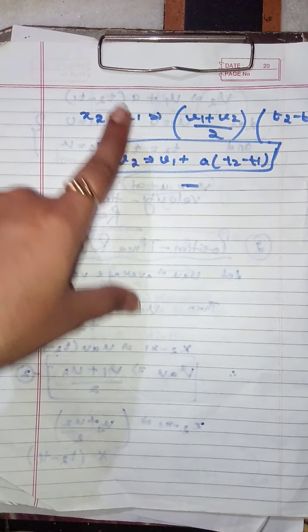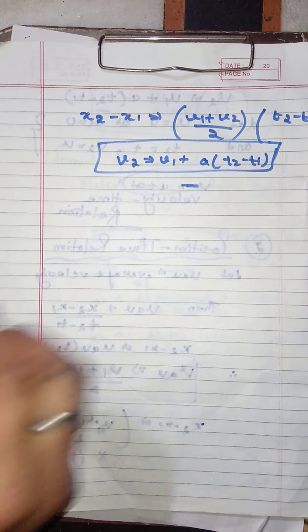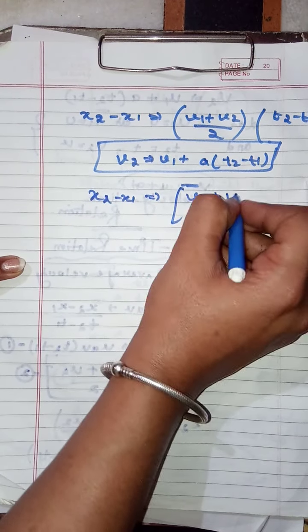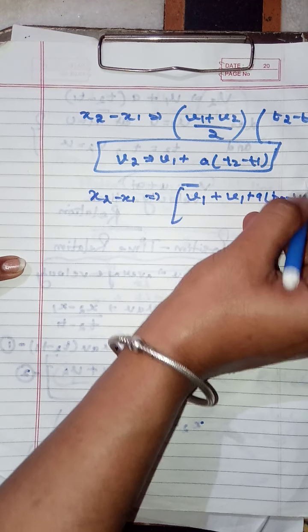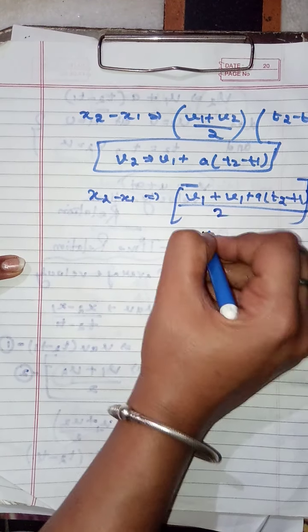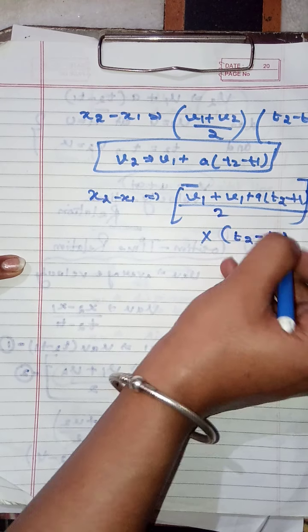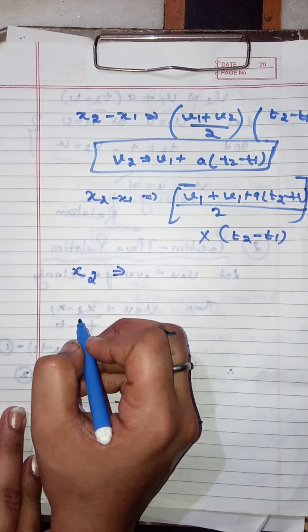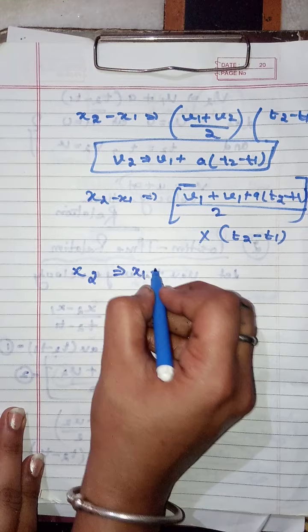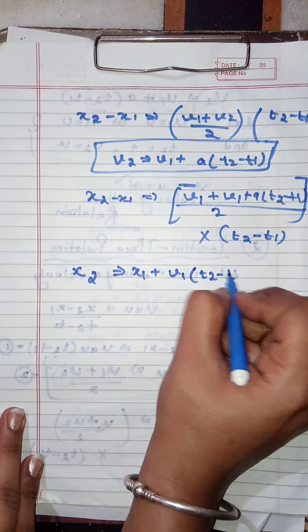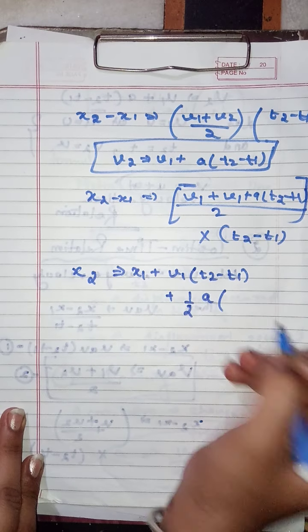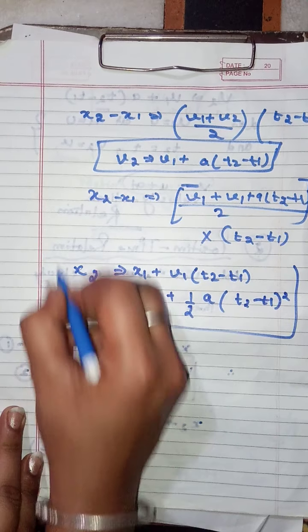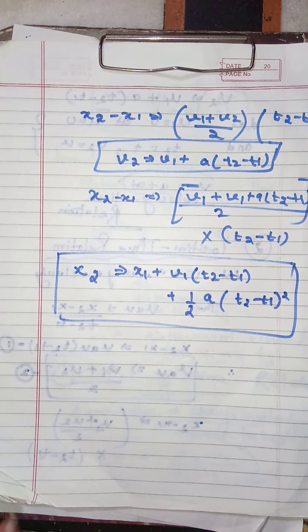So using this expression in the above equation, we get x2 minus x1 is equal to v1 plus v1 plus a into t2 minus t1, by 2, multiplied by t2 minus t1. And using simple mathematics, we obtain x2 equal to x1 plus v1 into t2 minus t1 plus 1 by 2 a into t2 minus t1 whole square. We obtain this simple expression.